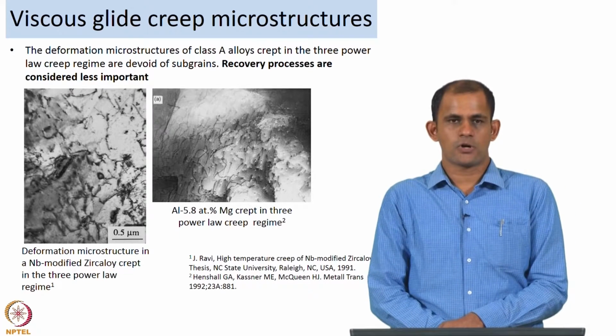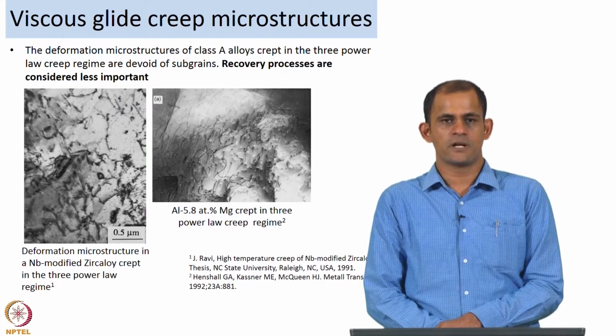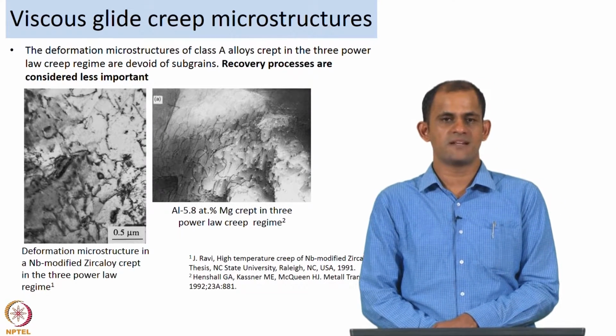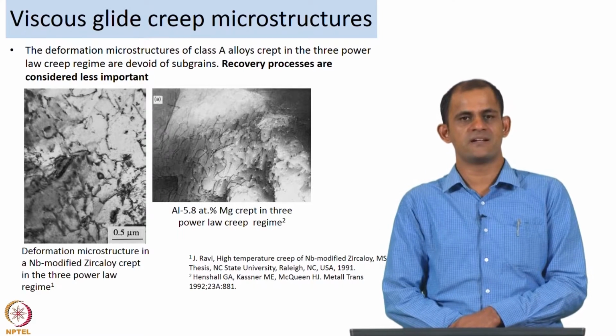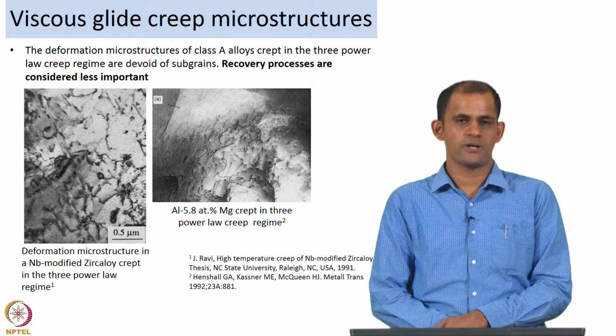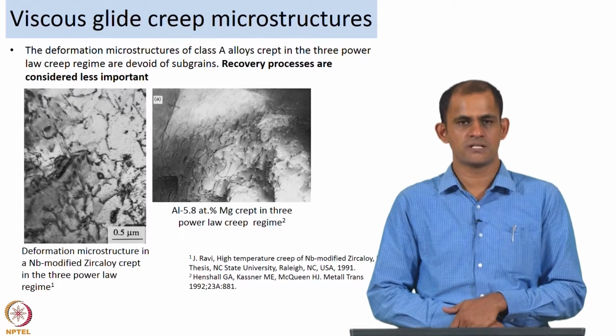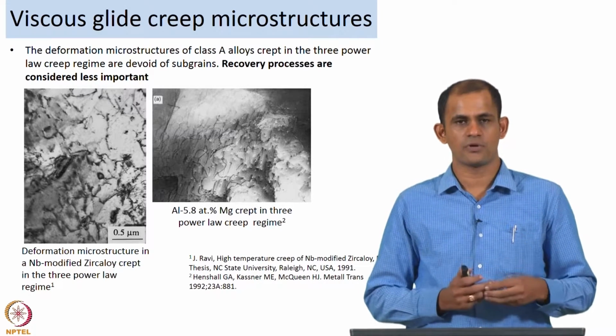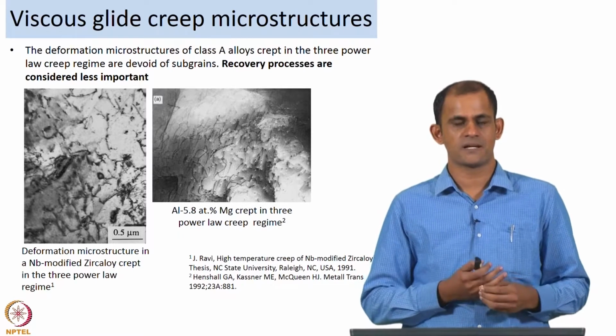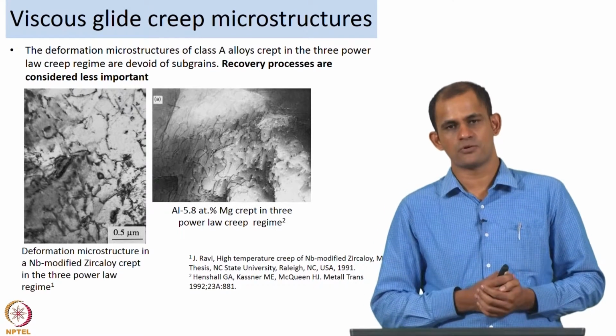Okay, so we were talking about the kind of microstructures that one could expect in a material that has crept in the viscous glide creep regime. We were talking about how the microstructure would consist of a lot of random dislocations, no particular configurations of dislocations as you would expect in a dislocation climb control regime.